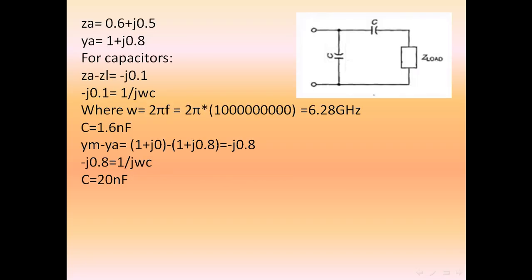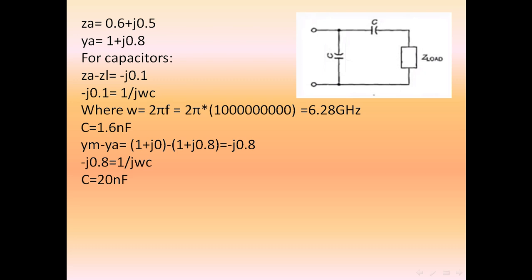So to get the capacitor value, we have ZA as 0.6 plus j0.5 as seen before. YA equals 1 plus j0.8. So for the capacitor, we find ZA minus ZL, which equals minus j0.1.